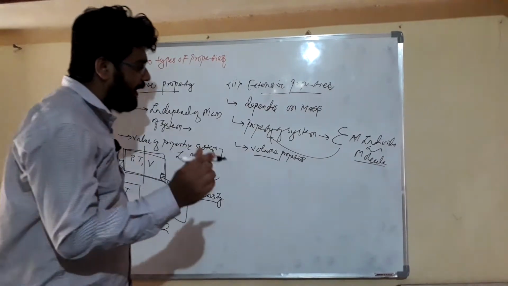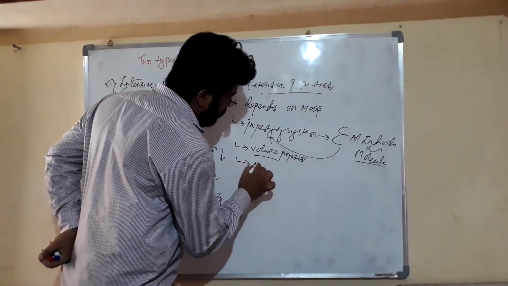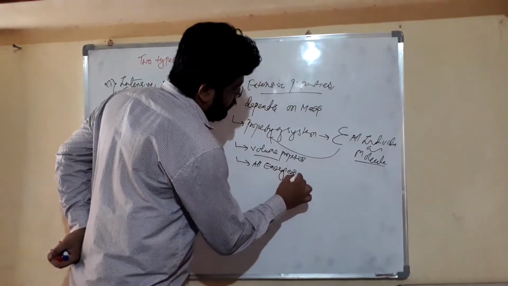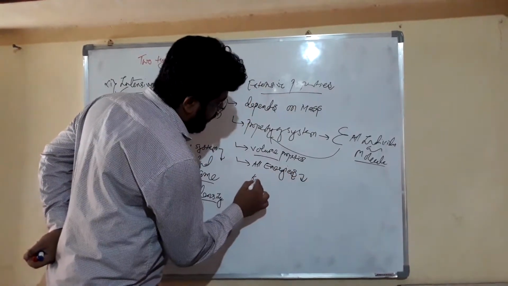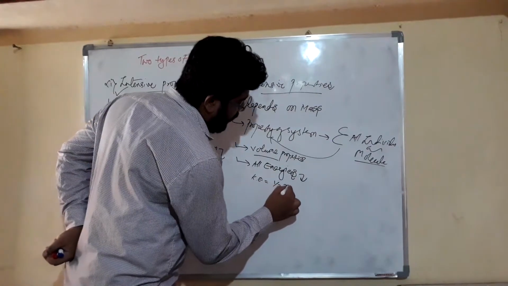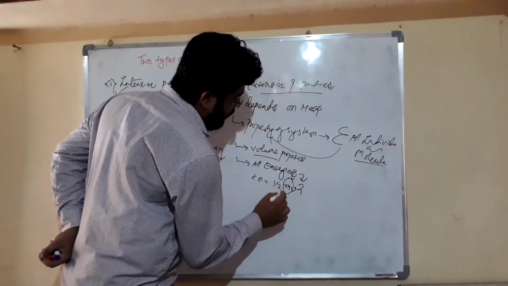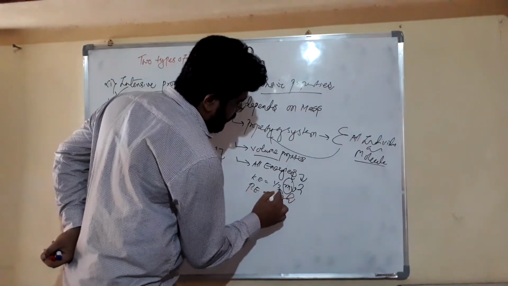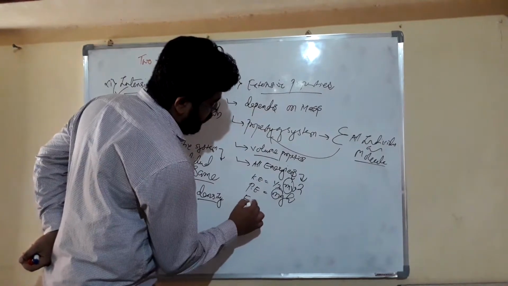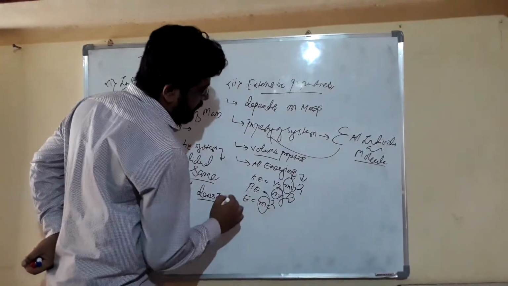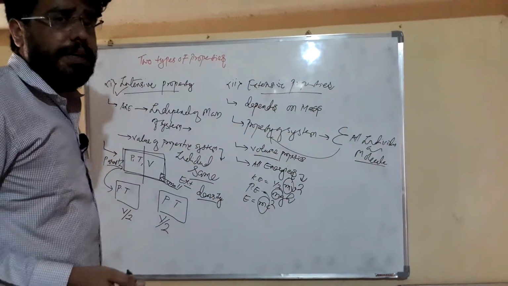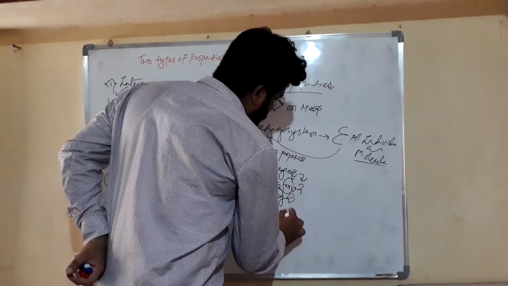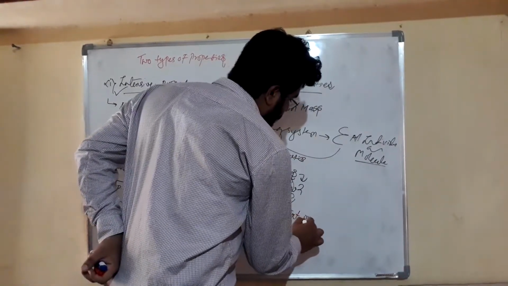Now friends, all energies. We can take kinetic energy, which is equal to half mv square, friends, which depends on the mass. Potential energy mgh, friends, depends on the mass. E is equal to mc square, depends on the mass. So all energies depend on the mass, so this is our extensive property.